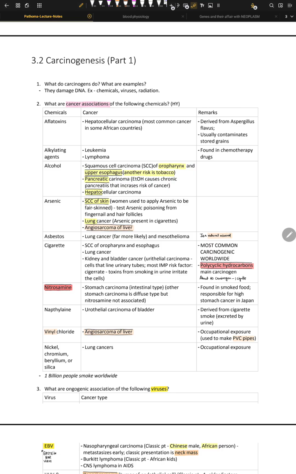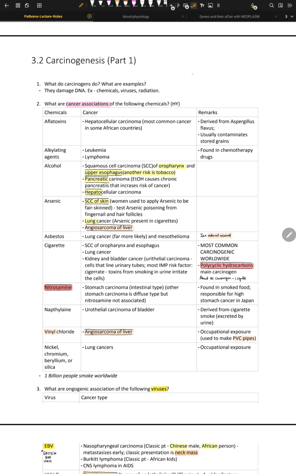these DNA changes. For this to happen, we need active proto-oncogenes, which turn into oncogenes. Then we need inactive tumor suppressor genes. And then we have to disable DNA repair genes. So we have to get all these three parts messed up.